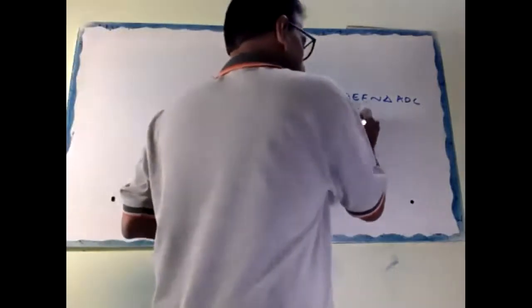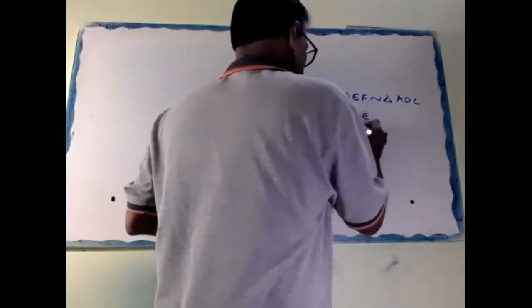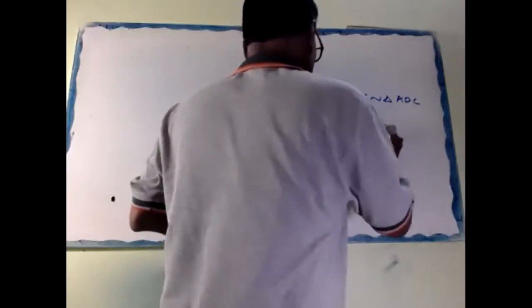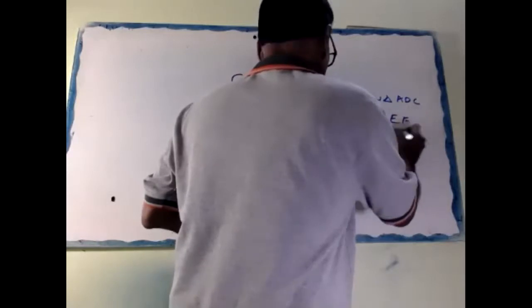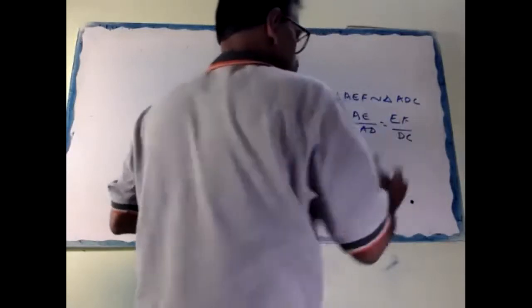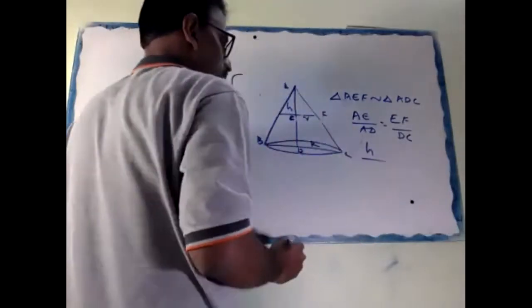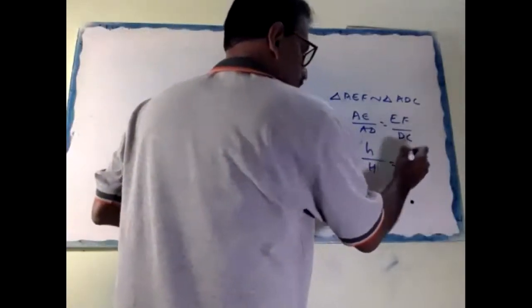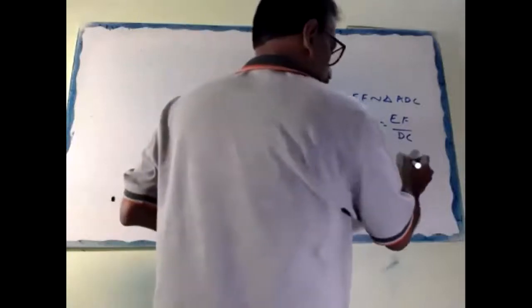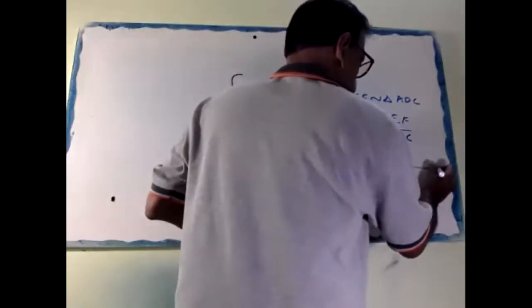Therefore, AE divided by AD equals EF divided by DC. AE is h, AD is capital H, EF is r, this is capital R. This is equation number 1.